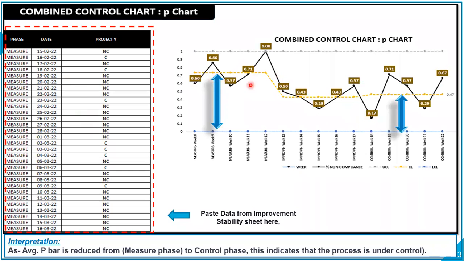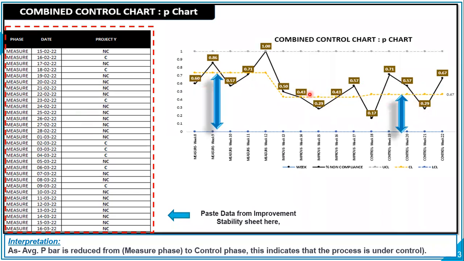So you could see with the measure phase, the number of NCs or the proportion of NCs is relatively higher than that in the improve phase. This is the improve phase performance, and improve phase performance is almost sustained in the control phase performance, right?